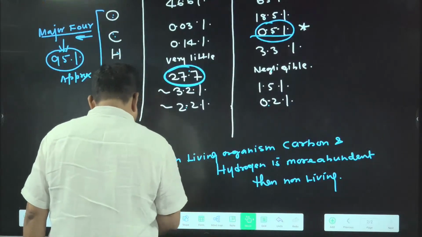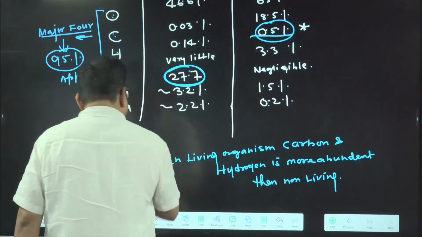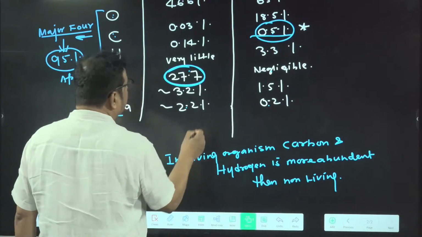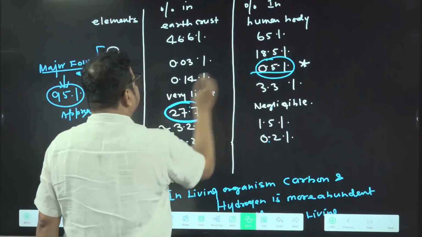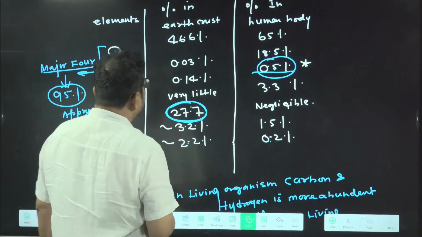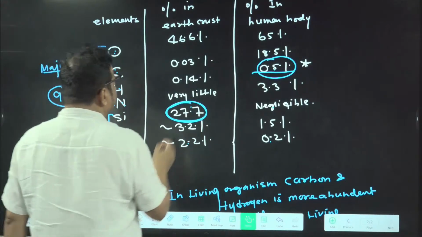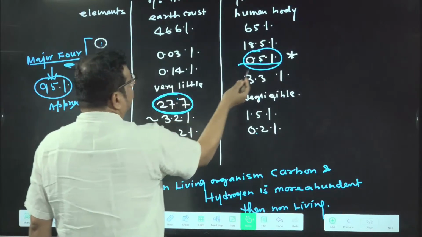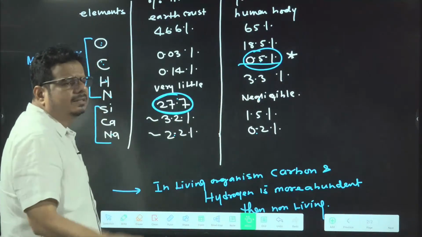Carbon here is how much percent? You just have a look: 18.5 here, 0.03 there. Hydrogen justification did not come. 0.14 here and you are saying 0.51. What is the difference?